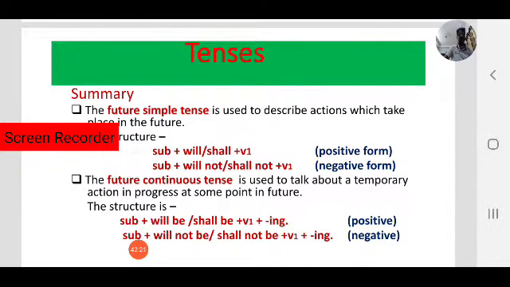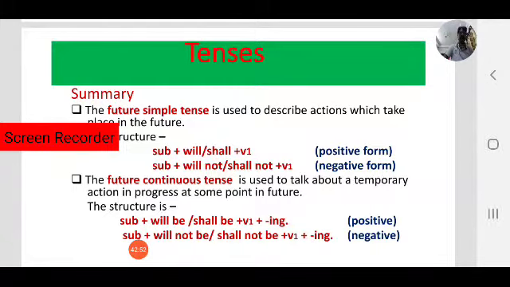So future is also one of the important areas. We have to learn how to talk about future actions in English. So we focused on two aspects of future tense in this class. As you know, each tense has four aspects: simple, continuous, perfect and perfect continuous. Today we focused on future simple and future continuous tense. So first, future simple.